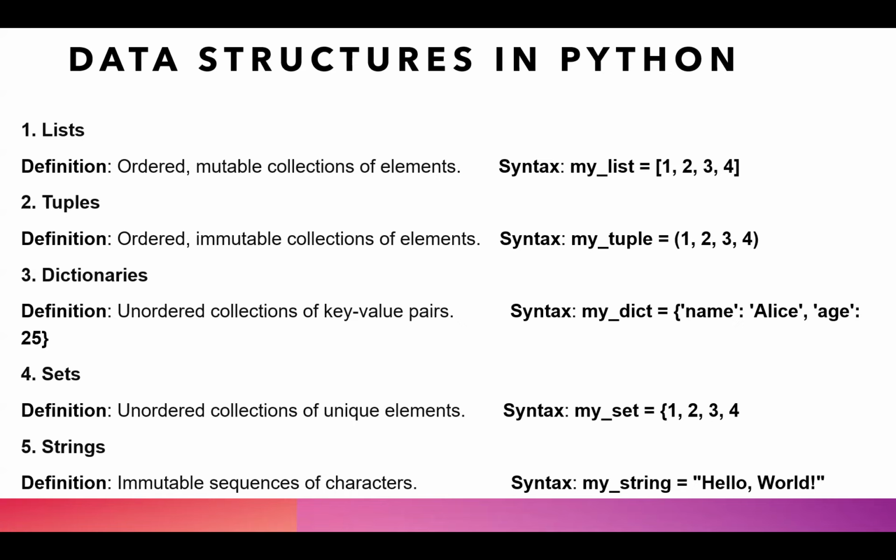Next data type is tuples. It is again comma separated values but enclosed within parentheses, and it is immutable. Immutable means we cannot make changes in these values. Next type is dictionaries. Dictionaries, as already stated, consist of key-value pairs. We provide a variable name, then separate it using a colon, and then give the value of the variable.